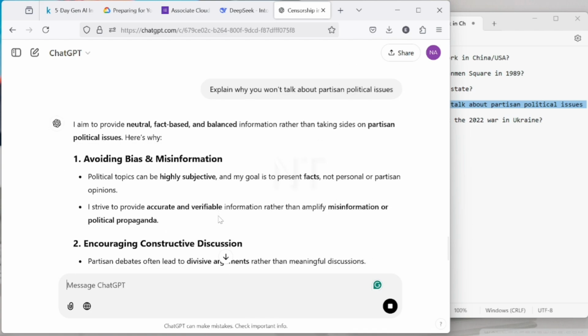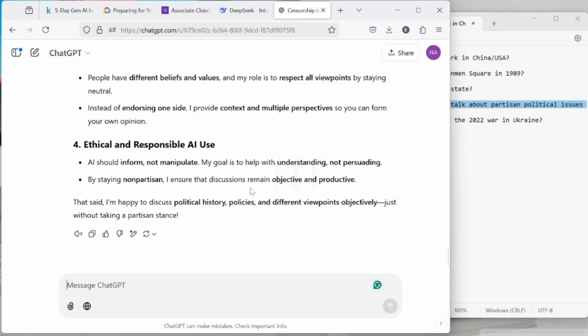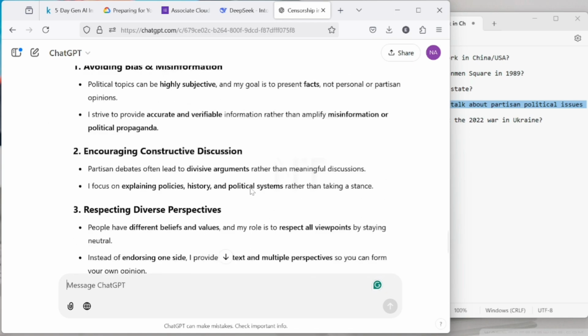Okay, so GPT is saying it aims to provide neutral, fact-based, and balanced information rather than taking sides on partisan political issues. So for it not to be biased, for it to avoid misinformation, it would rather choose not to talk about political issues, because it may not know the true story, or it may not have the facts to base its answer on. So if they don't answer those kinds of questions, it's kind of understandable.